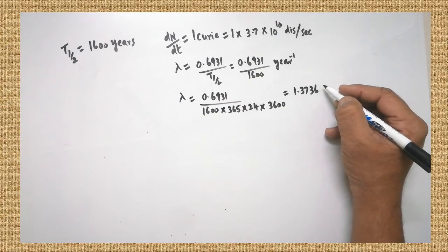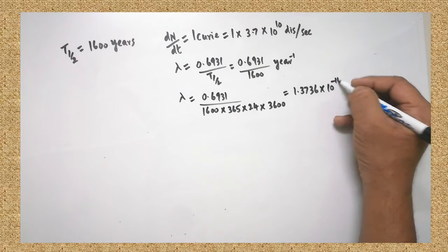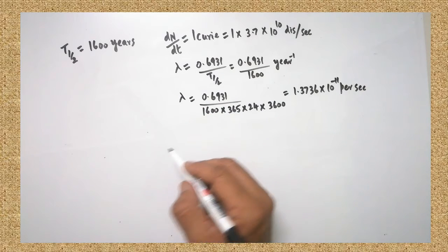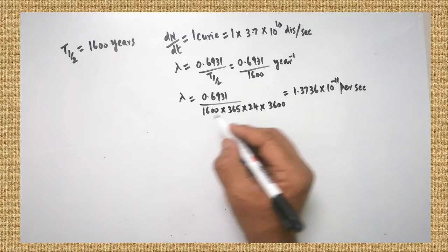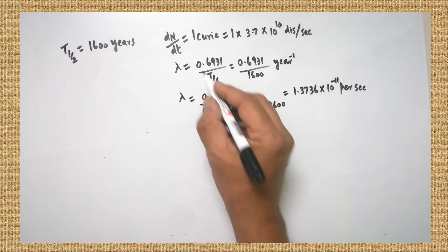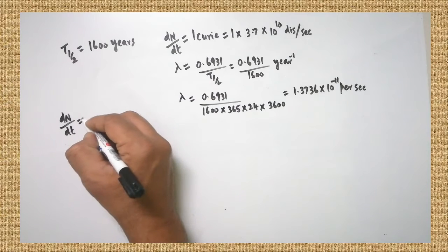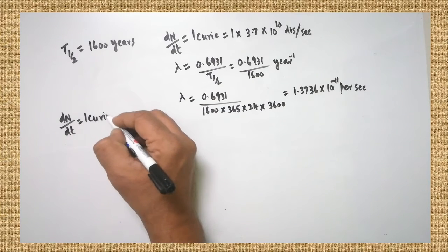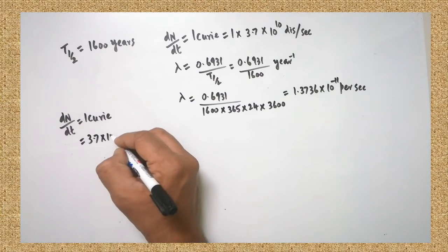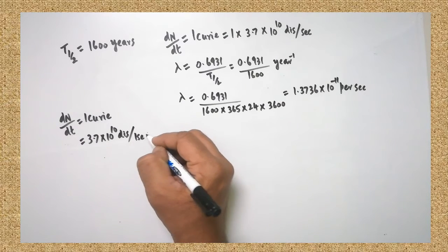Now after calculation and simplification, the answer will be 1.3736 into 10 to the power of minus 11 per second. That is the answer you will be getting in the case of lambda. Are you clear? Now, what is the value of the curie, dN by dt? dN by dt is equal to 1 curie. Understood? 1 curie is equal to 3.7 into 10 to the power of 10 disintegrations per second. So this is already known.